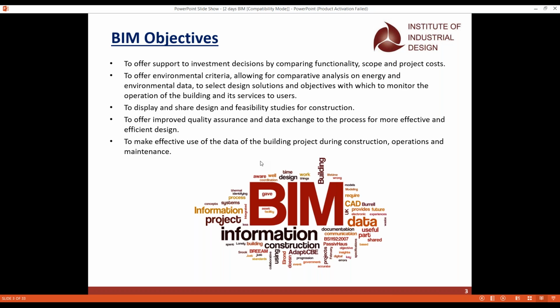And also the second objective: whenever you do any model, whatever model it can be, the first thing we have to go with is the energy analysis data, and that is the first data we should have whenever we go for the BIM model. Because with the energy analysis, we are able to get the emission of carbon dioxide, all the artificial lights we use, how much consumption we take for our building, and how much is getting emitted. All these data will be calculated in the energy analysis, and that report we have to submit to the pollution control board at the end also.